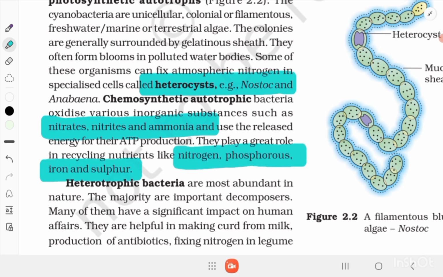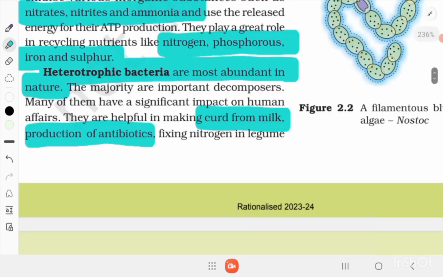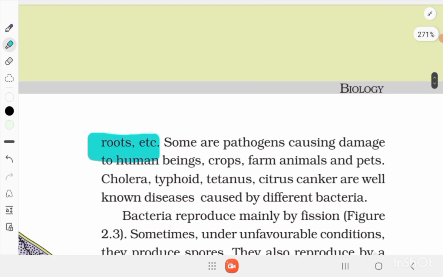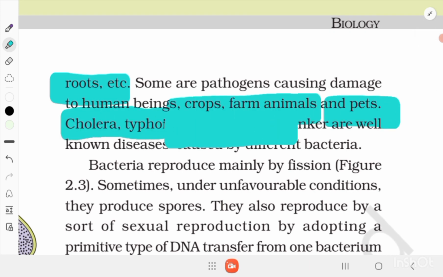Heterotrophic bacteria are the most abundant in nature. The majority of them are important decomposers. Many of them have a significant impact on human affairs. They are helpful in making curd from milk, production of antibiotics, fixing nitrogen in legume roots, etc. Some of them are pathogens causing damage to human beings, crops, farm animals and pets. Cholera, typhoid, tetanus and citrus canker are well-known diseases caused by different bacteria.